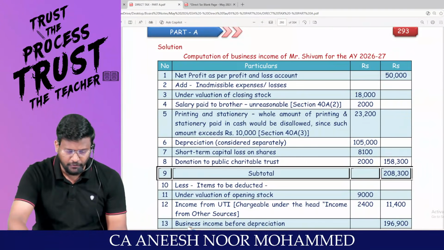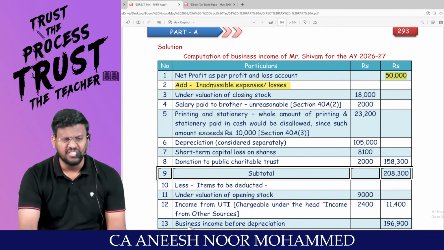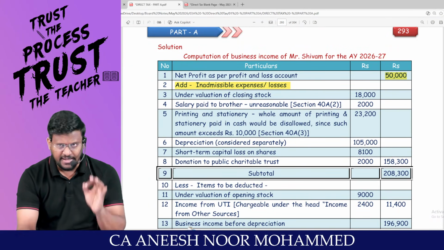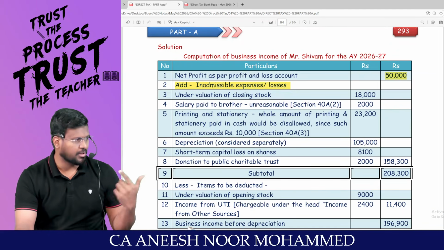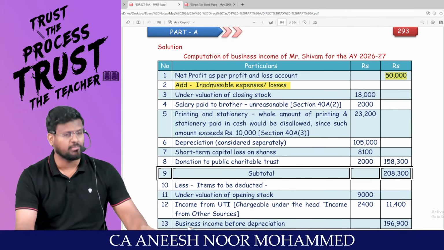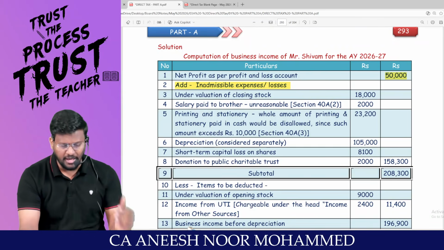I'm going to remove the impurities one by one. Add inadmissible expenses or losses. These items should not be debited to the P&L account, but they have been debited to the P&L account. Because of debiting these items to the P&L account, net profit has been reduced. It should not reduce, so it should be added back.